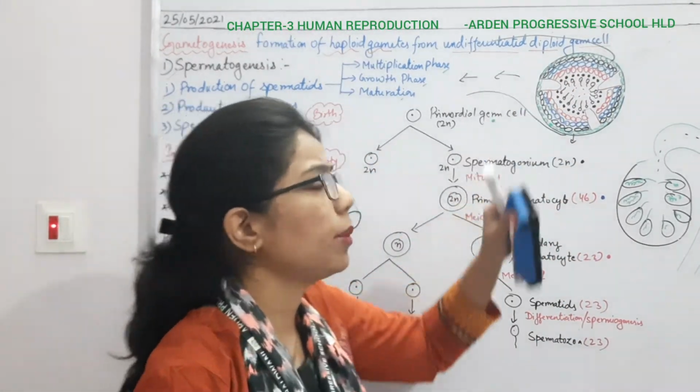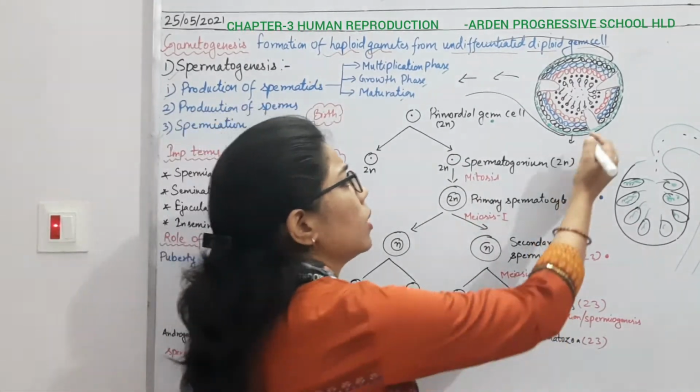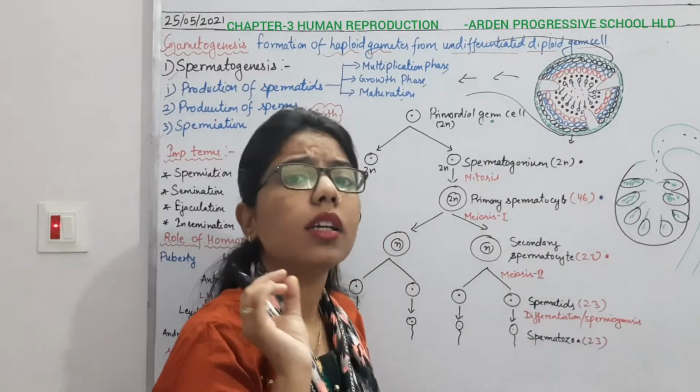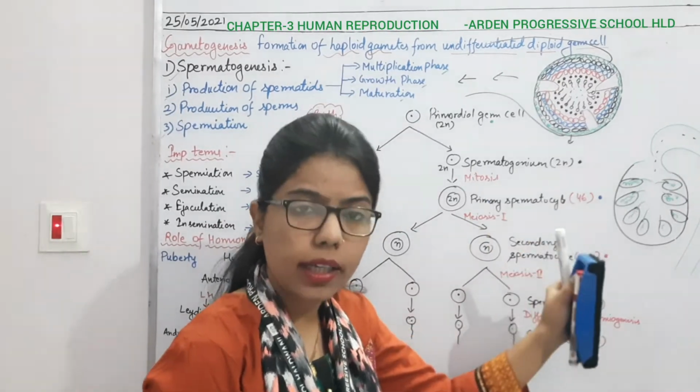So the outermost layer which we can see in this seminiferous tubule is the germinal cells, and we know that each of these cells is diploid in number. So these germinal cells are diploid cells, and they have the capacity to divide. Now